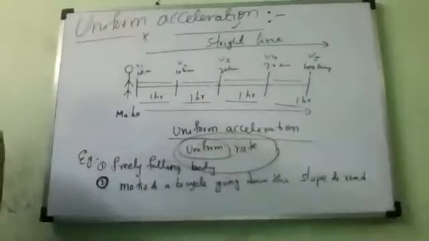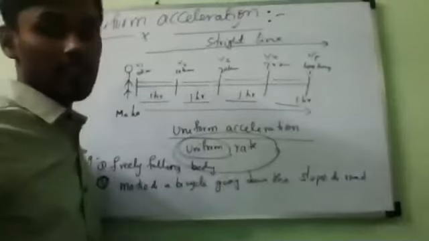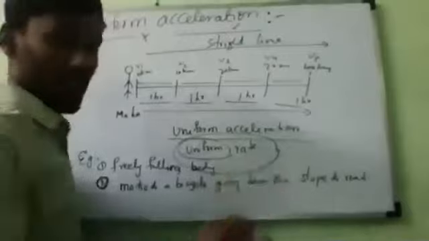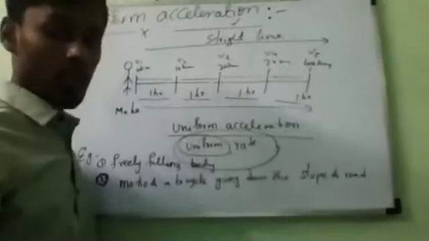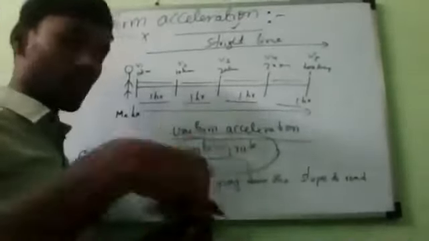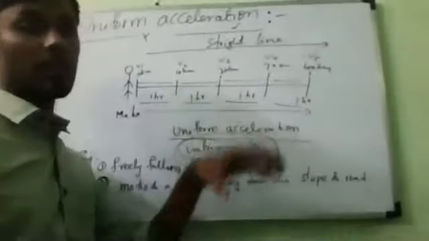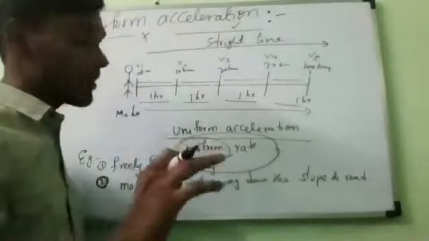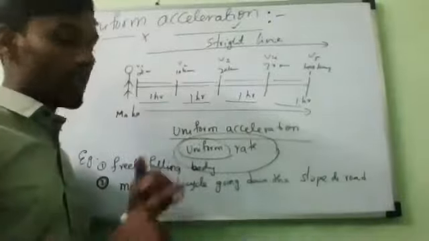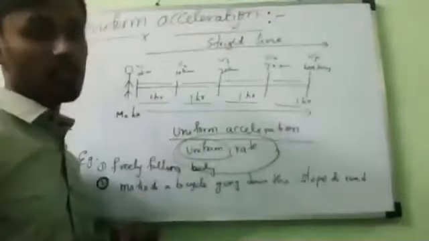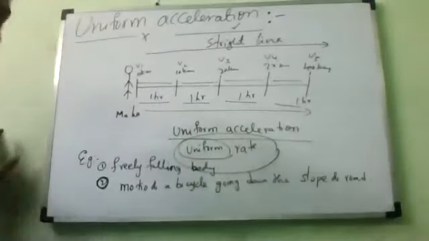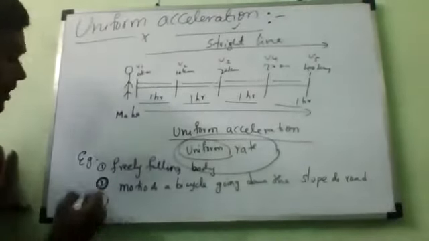But remember, if you are not pedaling and wind resistance is negligible, then it is called uniform acceleration. You should not pedal, you should not accelerate, and you should not apply the brakes. If you leave that bike on the inclined surface, slowly it will keep on going. Pedaling is not considered and air resistance is negligible, because air tries to push you back. Then it is called uniform acceleration.